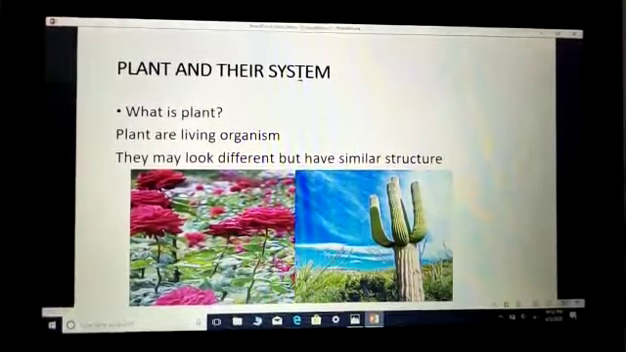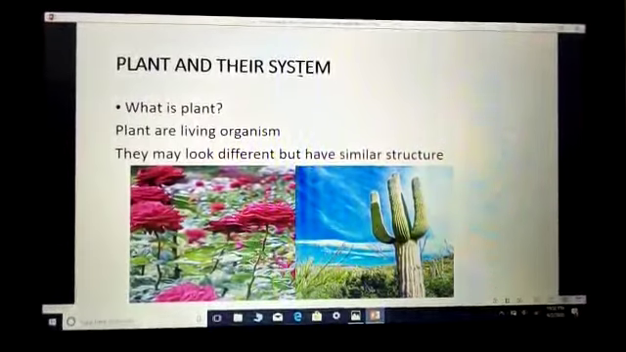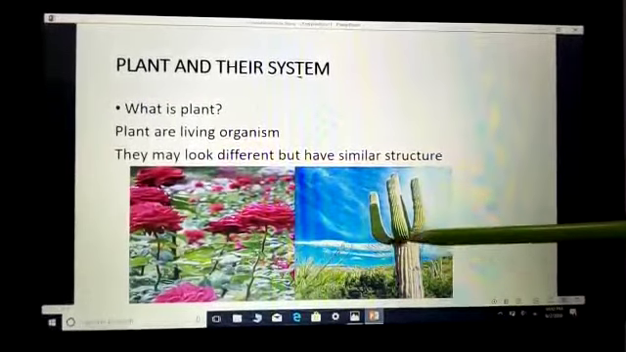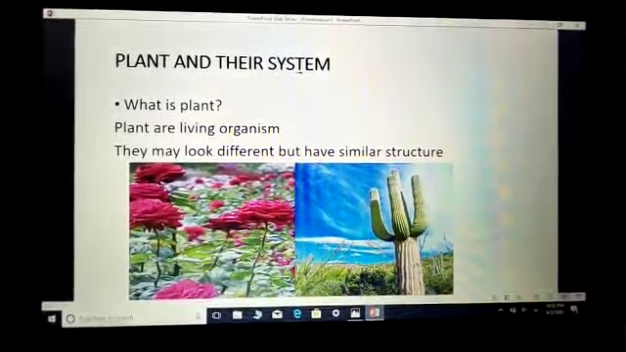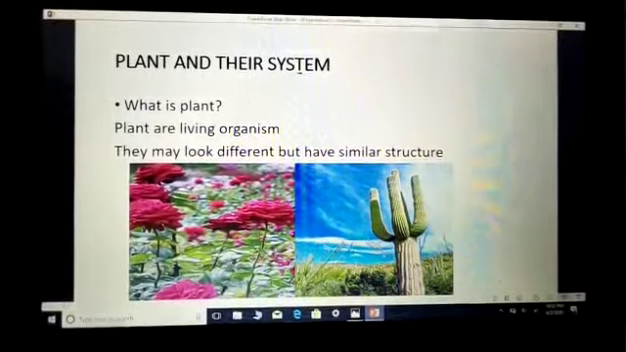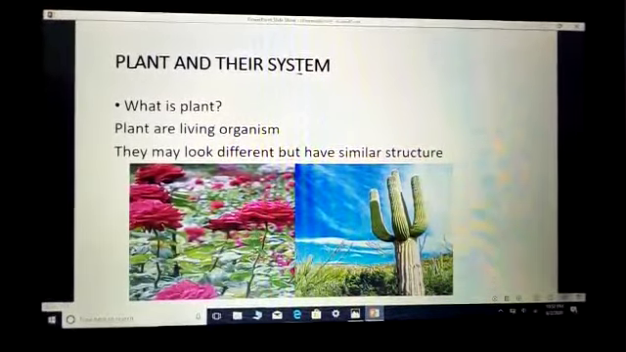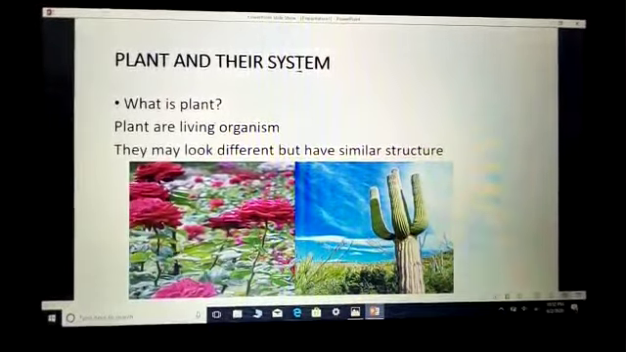Some plants look very similar, but some plants are very different from each other. Look at this diagram. This one is the rose plant and this one is the cactus plant. See how different they are. But whether plants are similar or different, they all have the same structure. Physically they may be different, but structurally they are all the same.